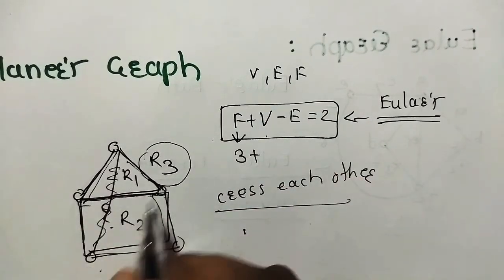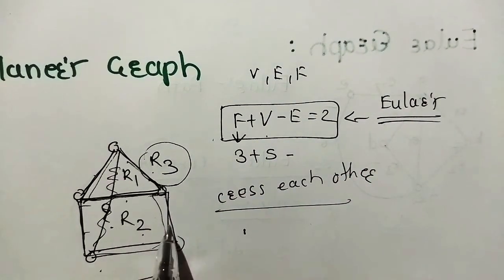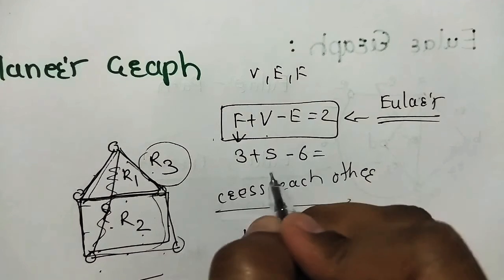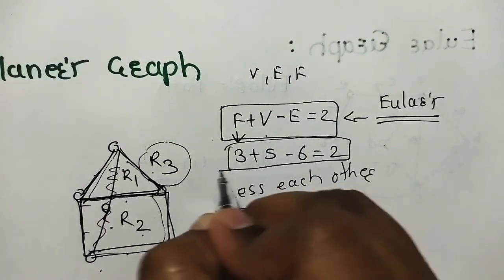1, 2, 3, 4, 5. Number of edges: 1, 2, 3, 4, 5, 6. What is this? 8 minus 6, 2. Means this is a planar graph.